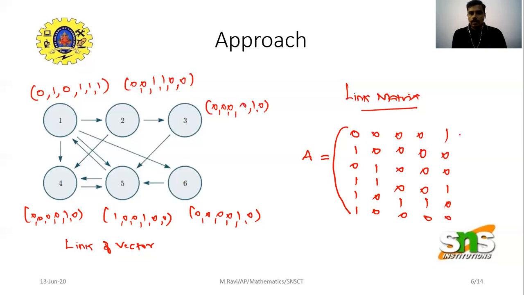And the last page vector is 0, 0, 0, 0, 1, 0. So it's a 6 by 6 square matrix. You know how to find eigenvalues and eigenvectors of a square matrix. So the problem session is already over, and now we are in the case study.